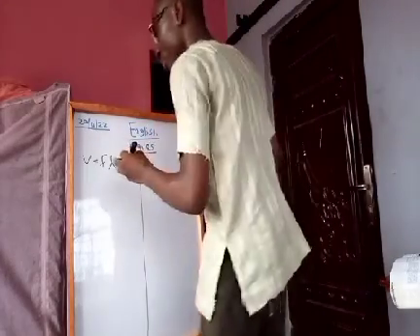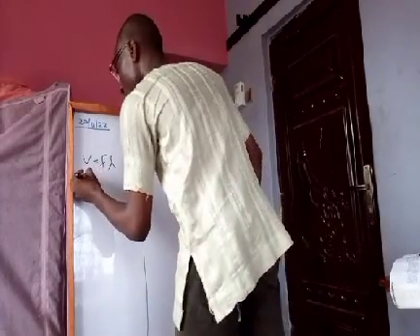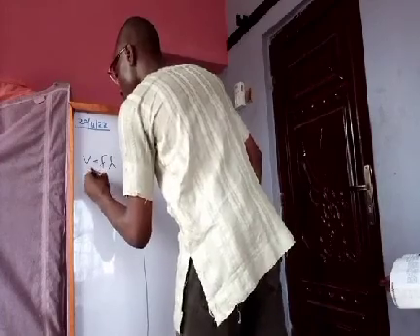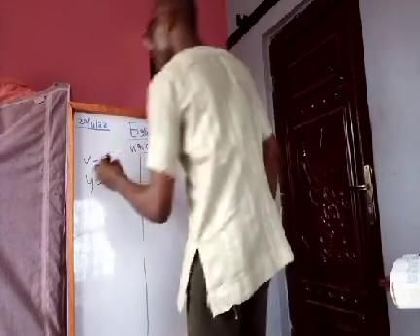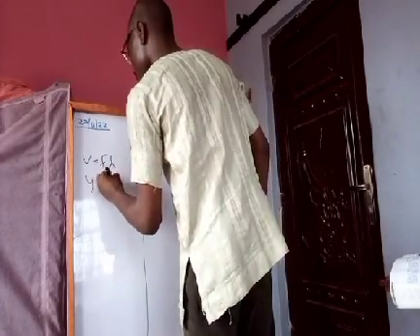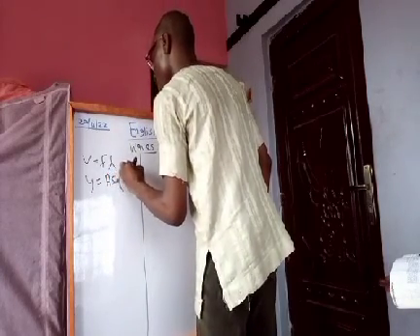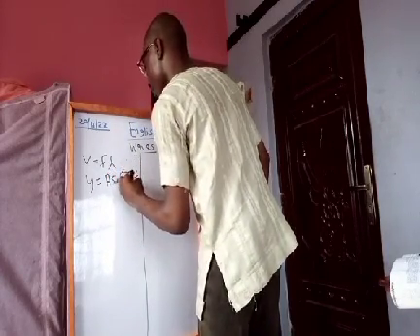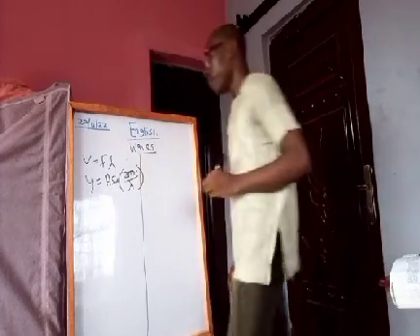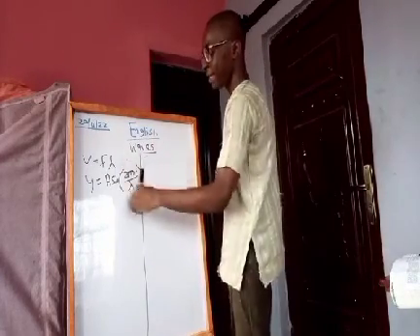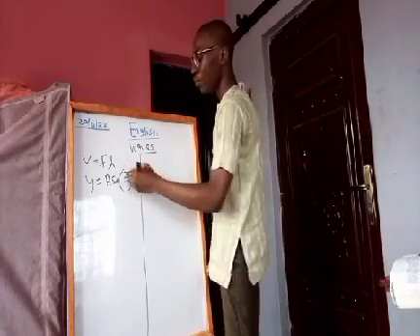Then we have another wave equation, which is y = a sin(2πx/λ). Now this is called the phase difference, and this is kind of like the phase angle.